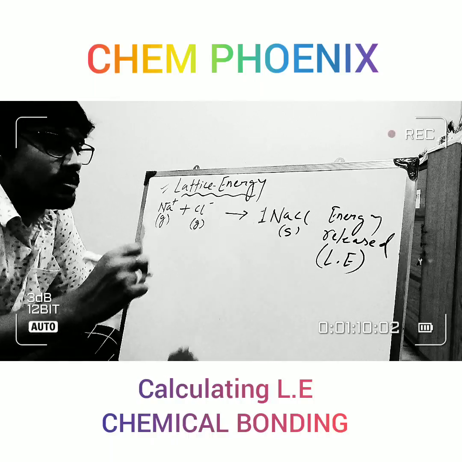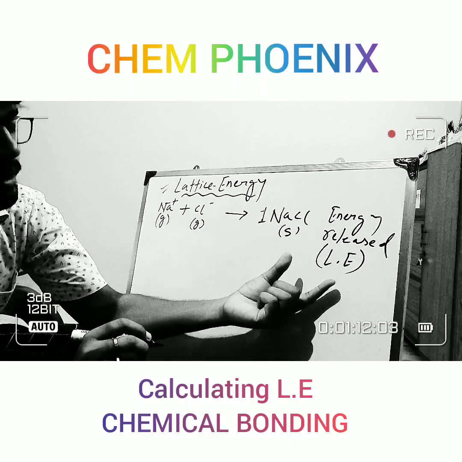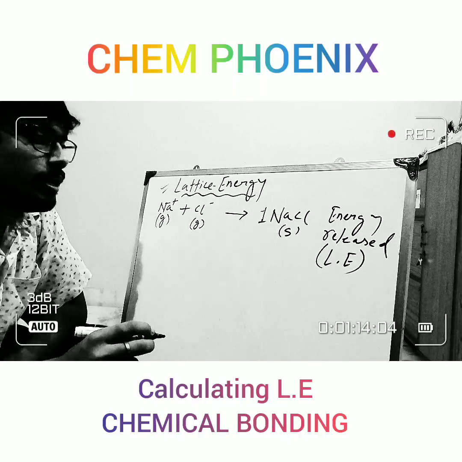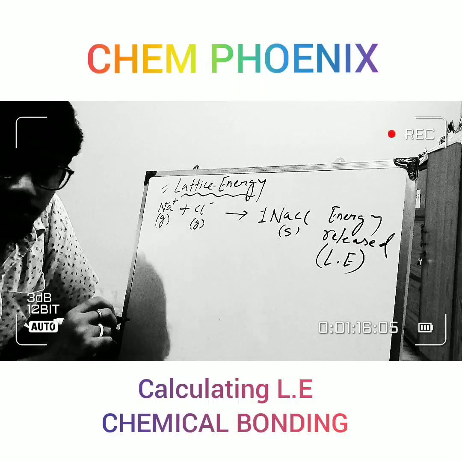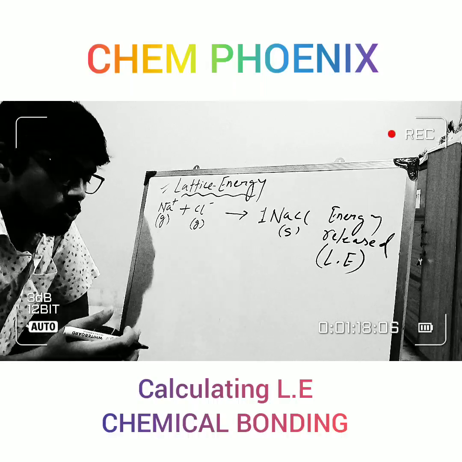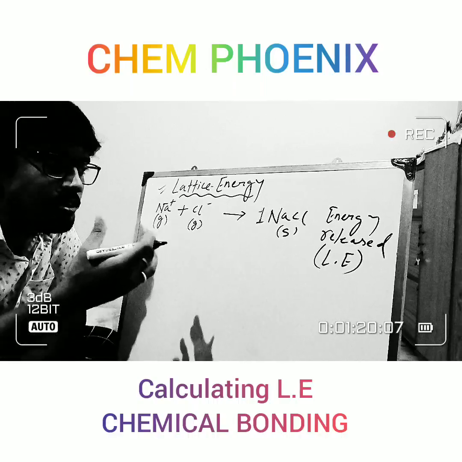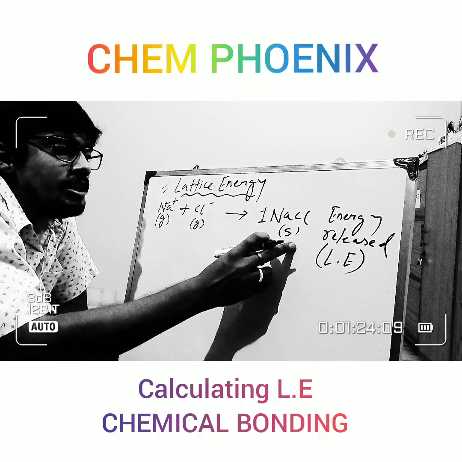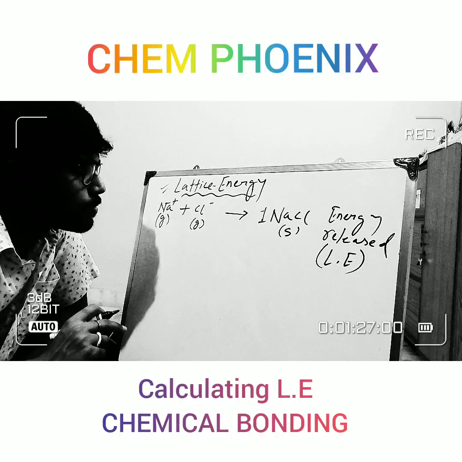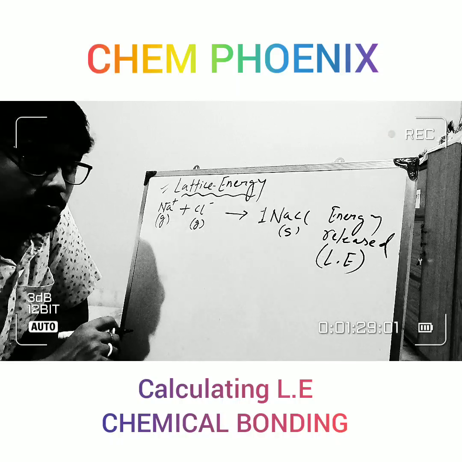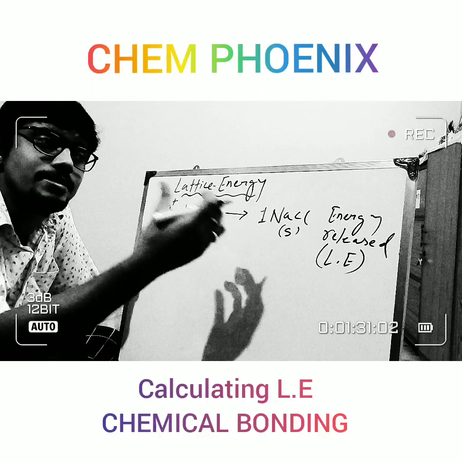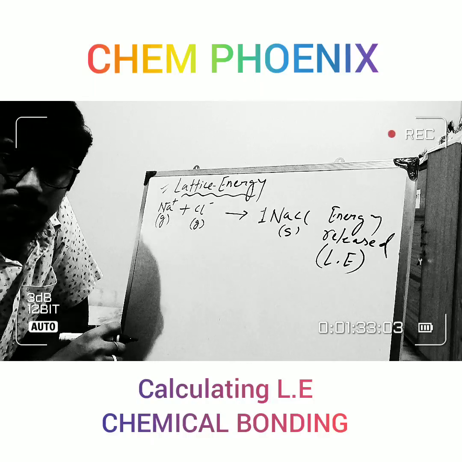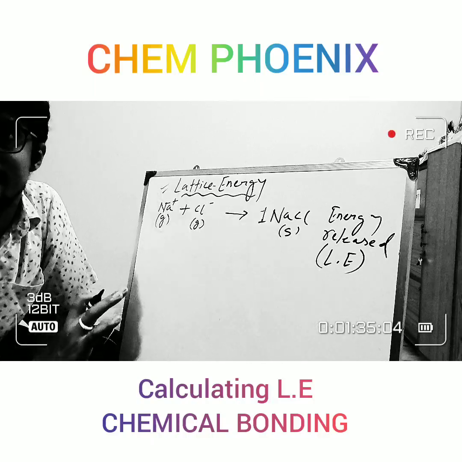And during this release of energy the system gets stability. We all know that to attain stability every system releases energy. Now during the formation of NaCl an amount of energy is released to get the system stable. That is known as lattice energy, right?